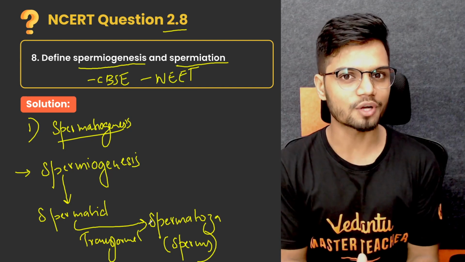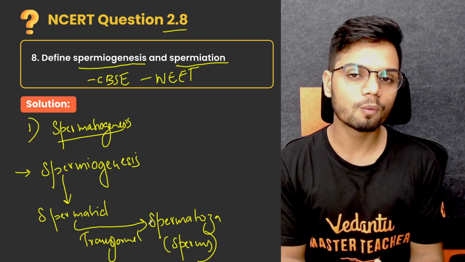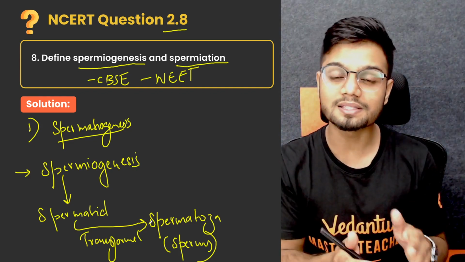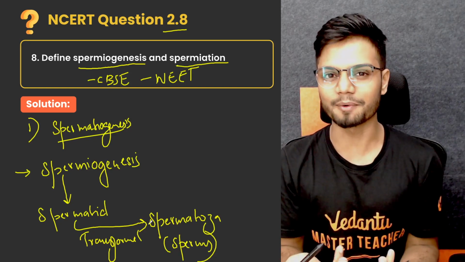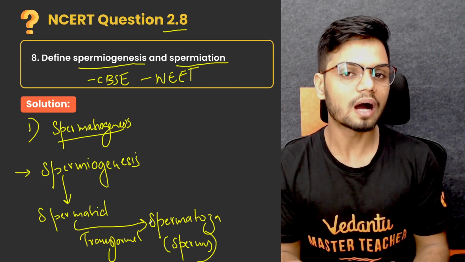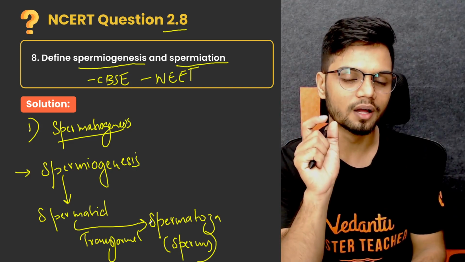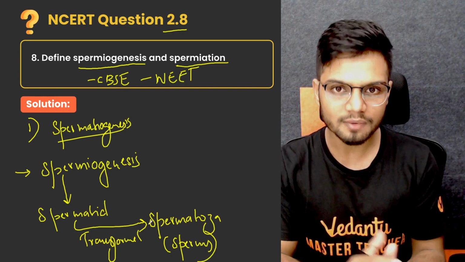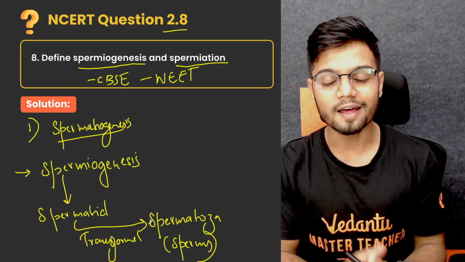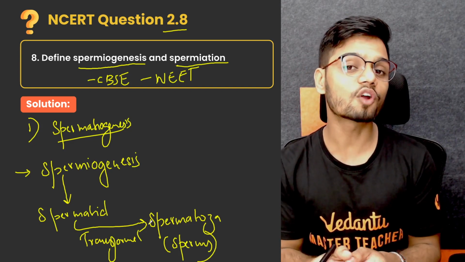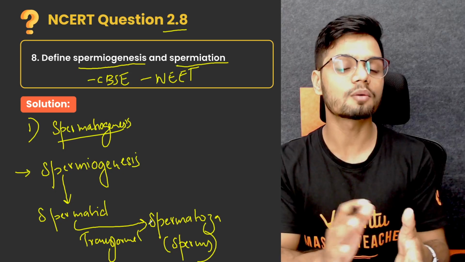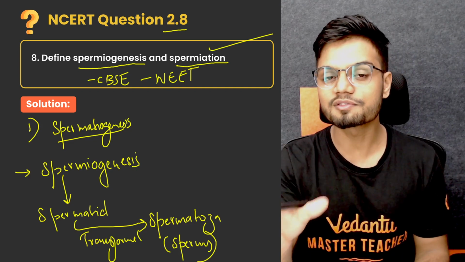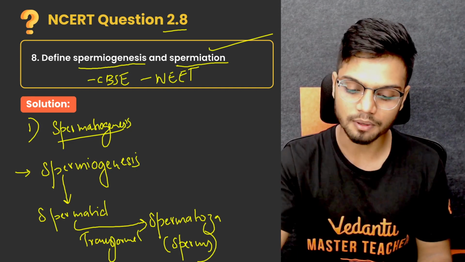Now, what about spermiation? Once the sperms are produced, they will embed their heads into the Sertoli cells. And once the time comes, the sperms are released from the seminiferous tubules. That process of release of sperms from the seminiferous tubule is called spermiation.